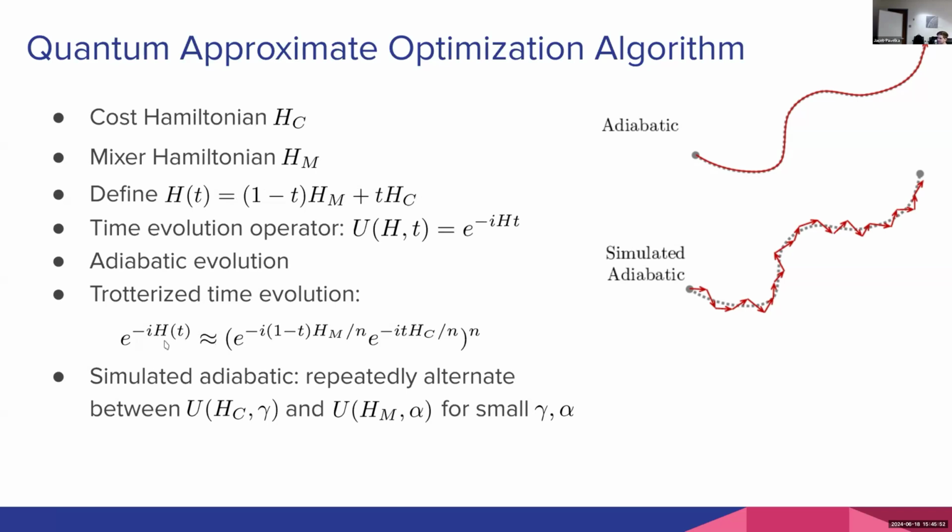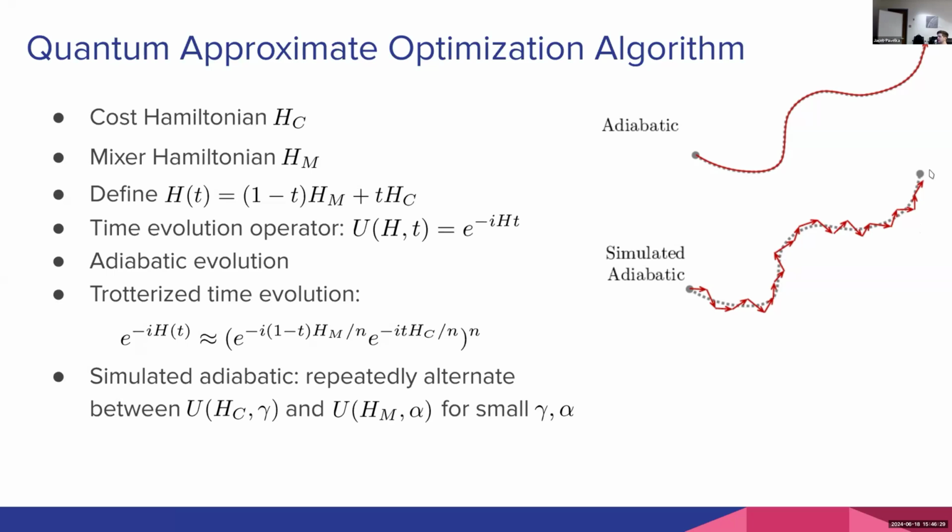So what we can do is approximate this time evolution operator by taking this trotterized approximation formula. What this basically amounts to is repeatedly alternating between applying e to the negative itHM and e to the negative itHC for different time steps here. And as long as we have this divided by n here, we're basically taking very small time steps under HM and HC back and forth over and over again. If we do this repeatedly for small time steps, what we will end up doing is basically following this adiabatic path approximately through the phase space and still arrive close to our actual solution. So you just alternate them.